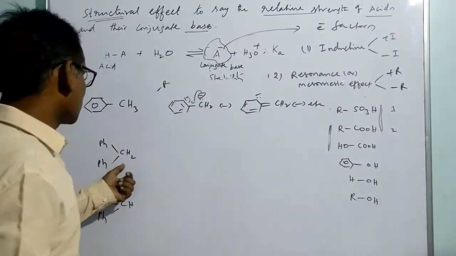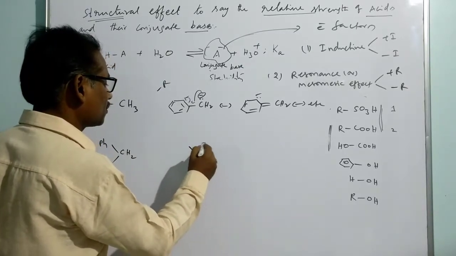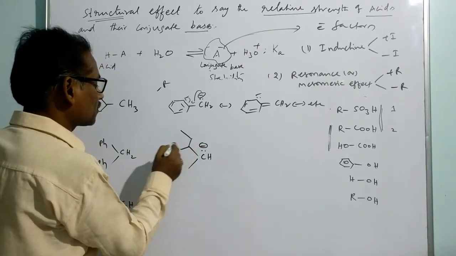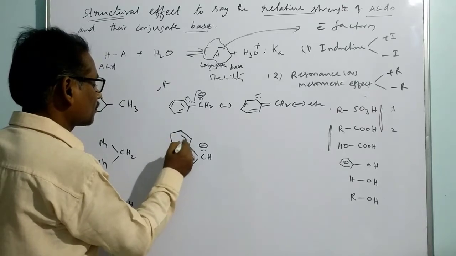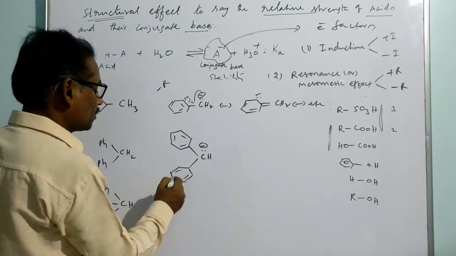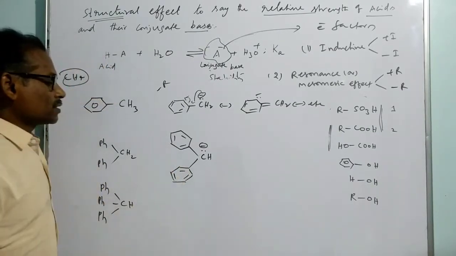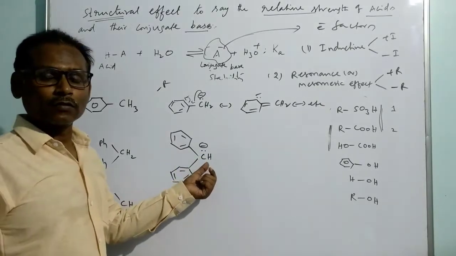Now if you take the conjugate base of this one, in this case you have two phenyl groups. Two phenyl groups are ready to withdraw this electron pair.